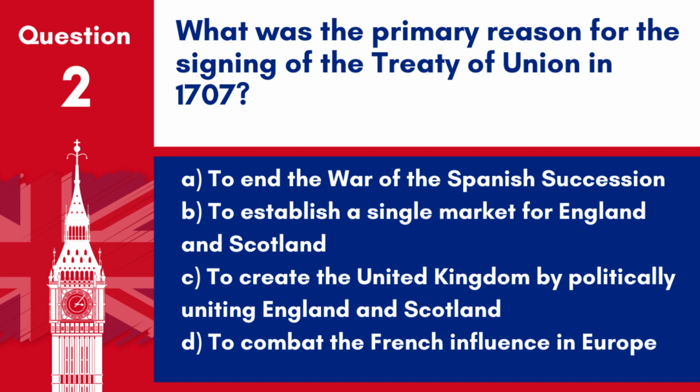Question 2. What was the primary reason for the signing of the Treaty of Union in 1707? A. To end the War of the Spanish Succession. B. To establish a single market for England and Scotland. C. To create the United Kingdom by politically uniting England and Scotland. D. To combat the French influence in Europe.